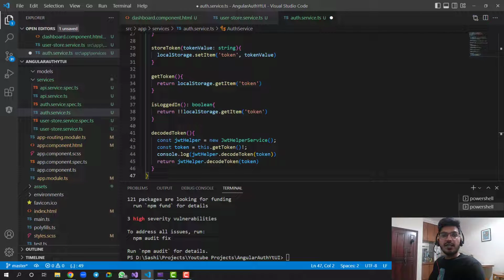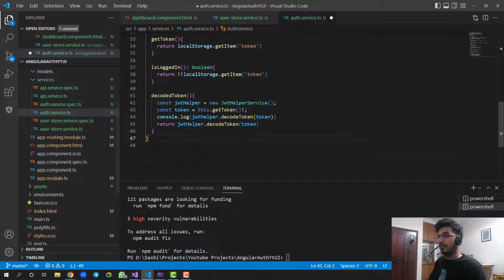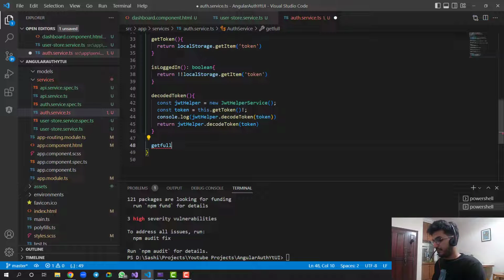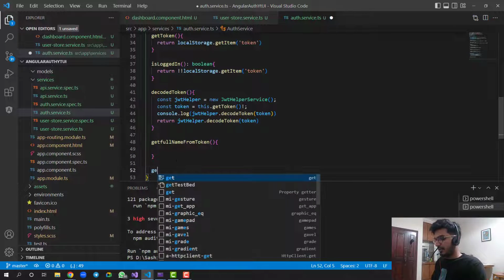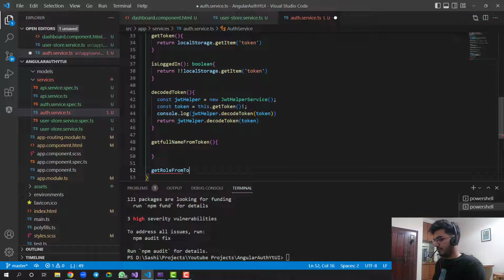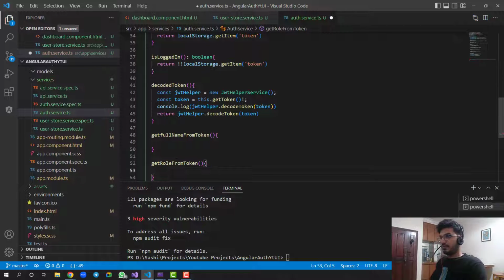As you guys know, we have two things in the payload, our name as well as our role. Those two records we can get. For getting them, we'll create two more methods to get the username from the payload. We'll say getFullNameFromToken, and there will be one more method called getRoleFromToken. Previously it was from the store and this one is from the token.